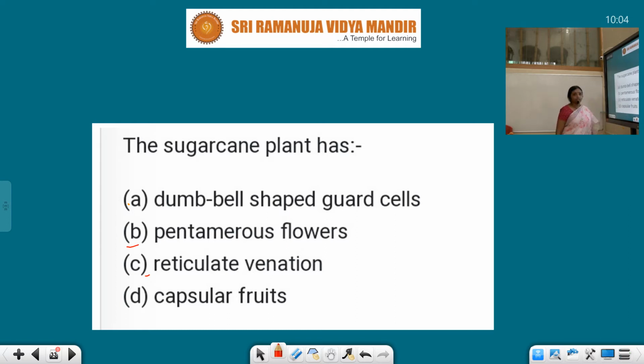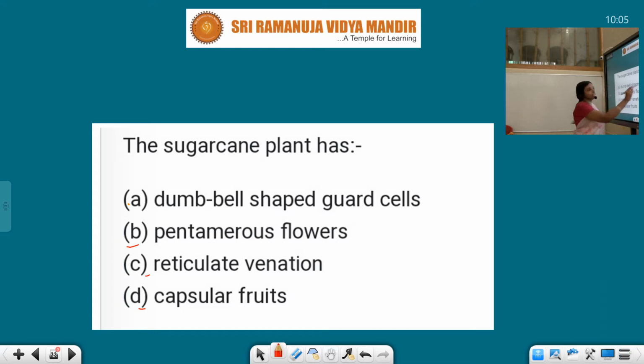Capsular fruits are also not seen in sugarcane, so B, C, D options are not correct. You should know why these options are not correct, because that way we learn four questions in one question.